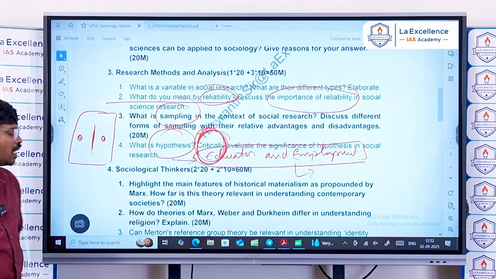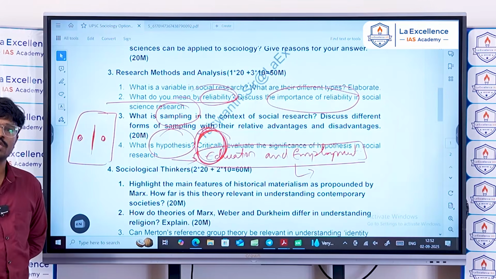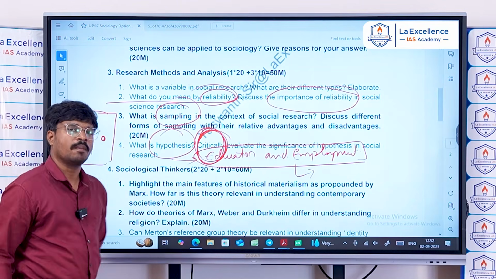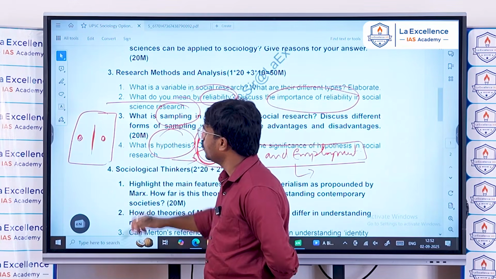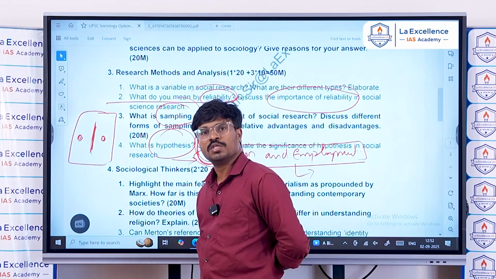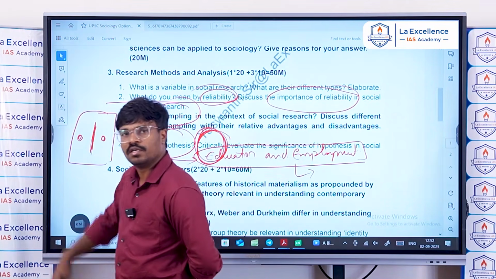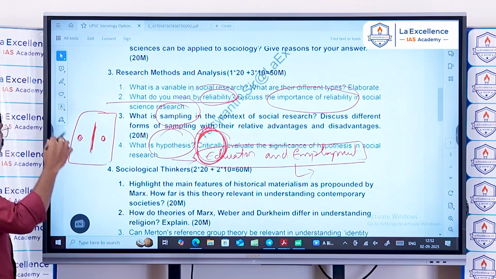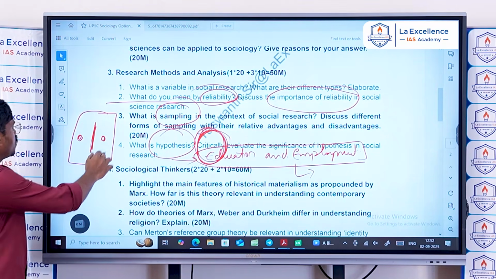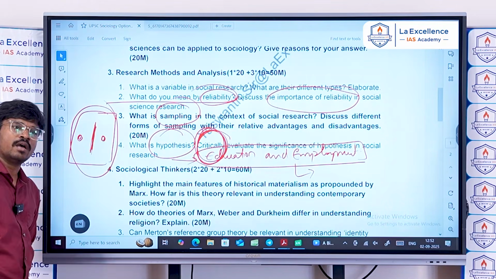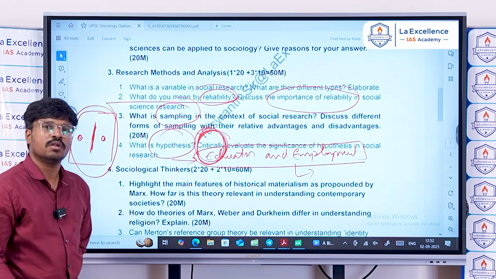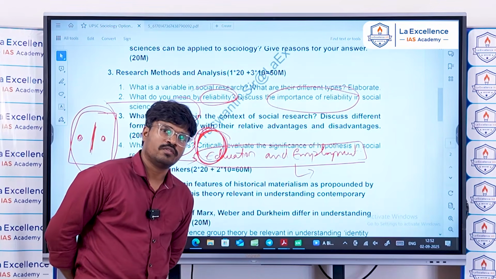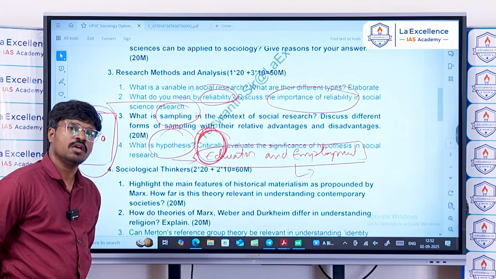In this situation, the way people from the outside look at the scene depends on their own understanding or experience of life. They may look at these two individuals in different ways: they are friends, lovers, a couple, brother and sister, or colleagues. So you cannot build a hypothesis on this particular social phenomenon. This is the non-positivist understanding, which is the critical evaluation of the significance of hypothesis in social research.